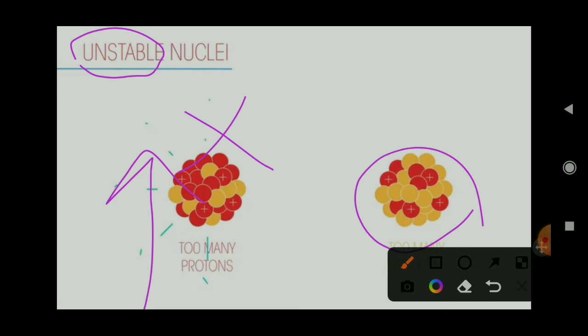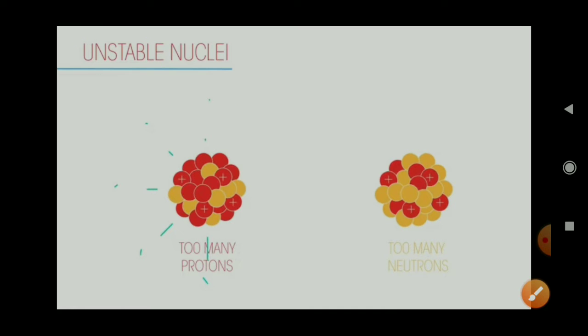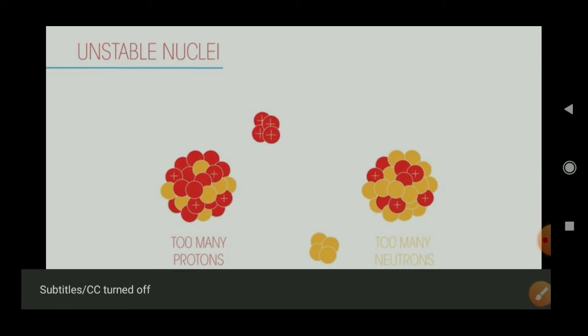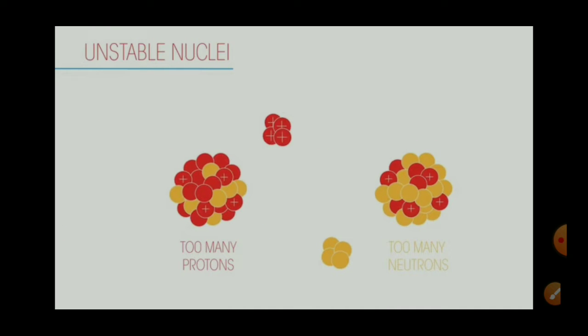Likewise, wherever there are more neutrons, there may be more excitation. It is not a strong nuclear force that can hold the nucleus. Unstable nuclei are seen in larger atoms where a large number of nucleons are present, a large number of protons compared to neutrons, or a large number of neutrons compared to protons. This is called unstable nuclei. Understood? Unstable nuclei.